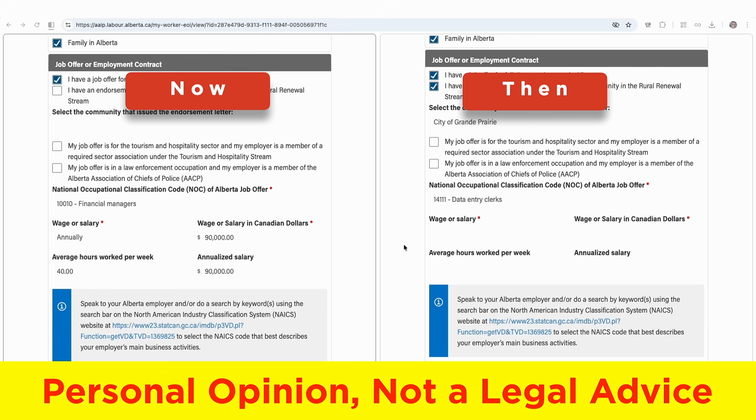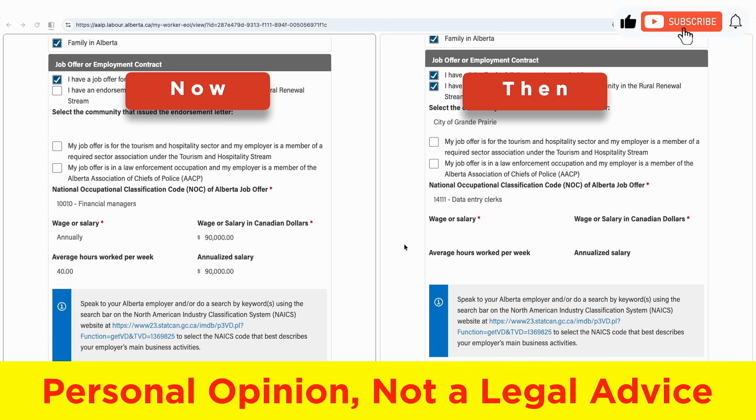That is very clear. It will make sure that the information you are giving is updated, and since there is no way to update the expression of interest, the only way is to cancel and recreate it.